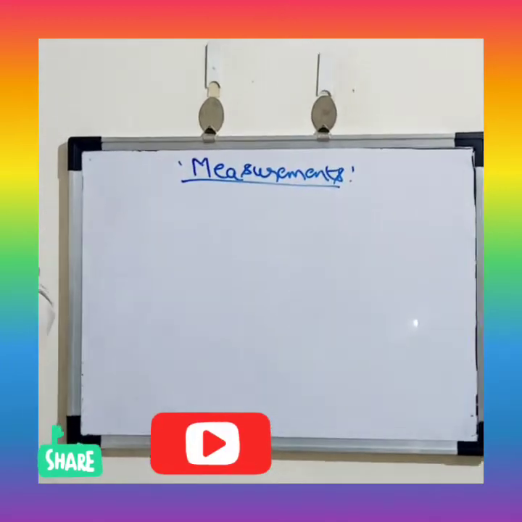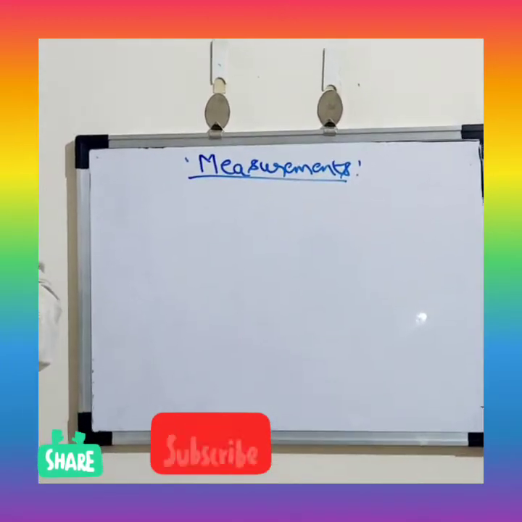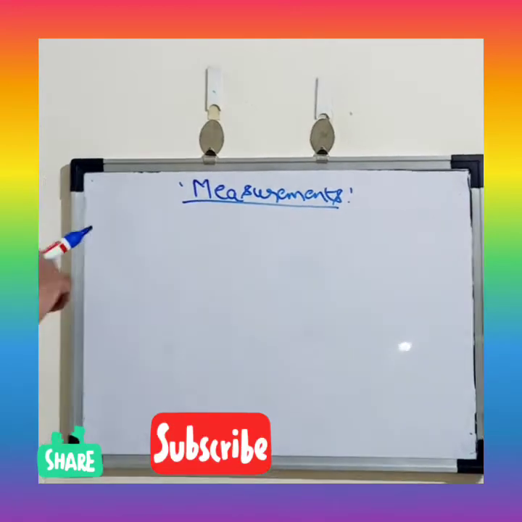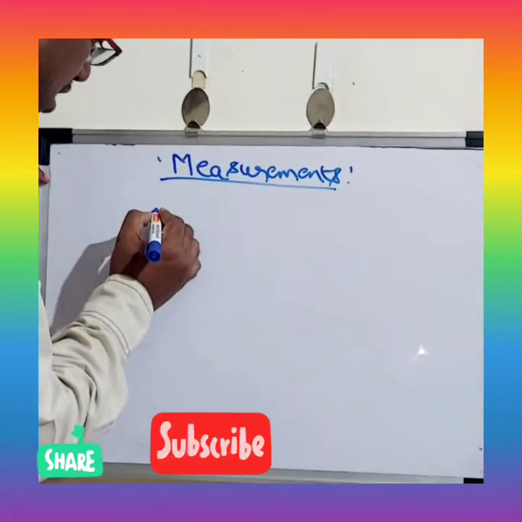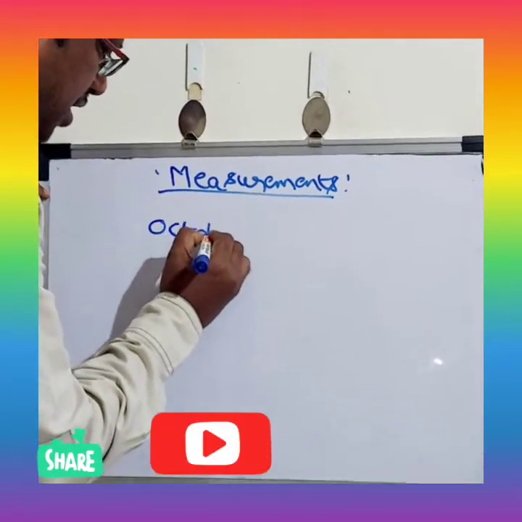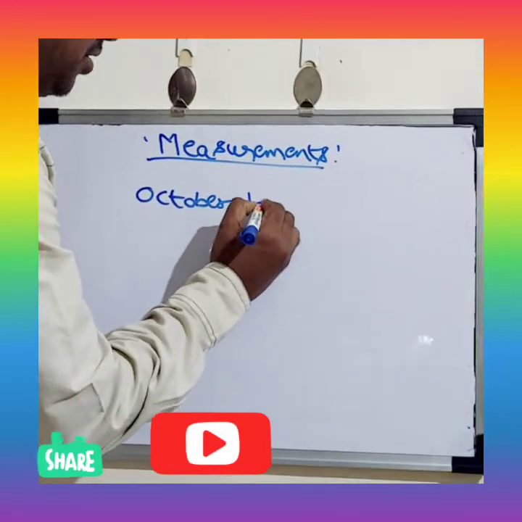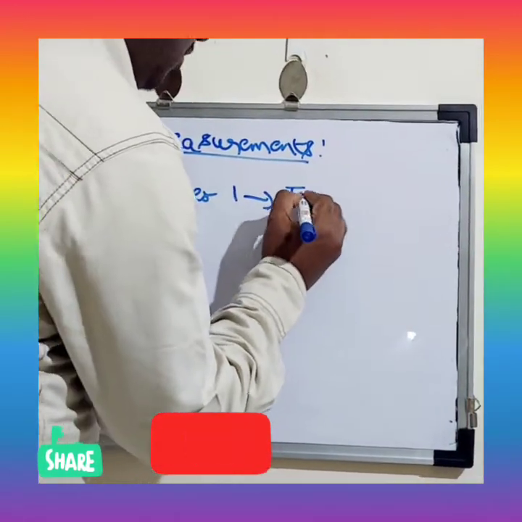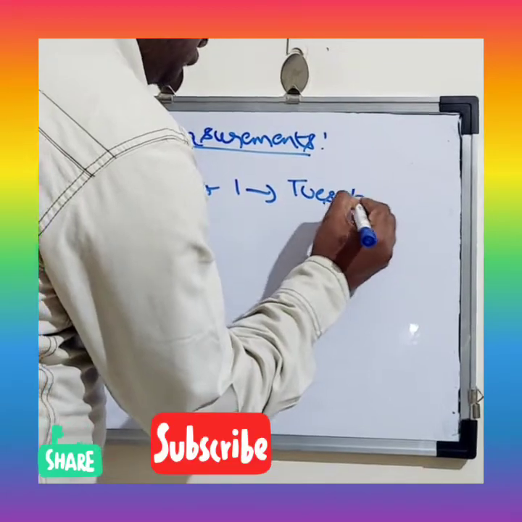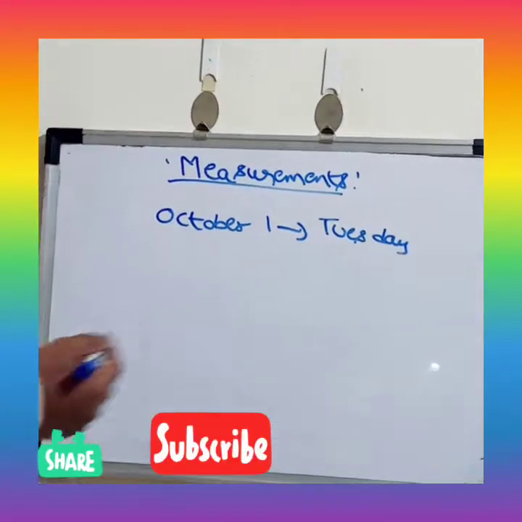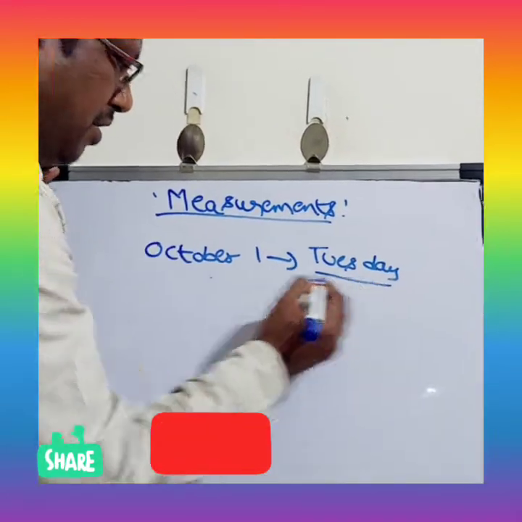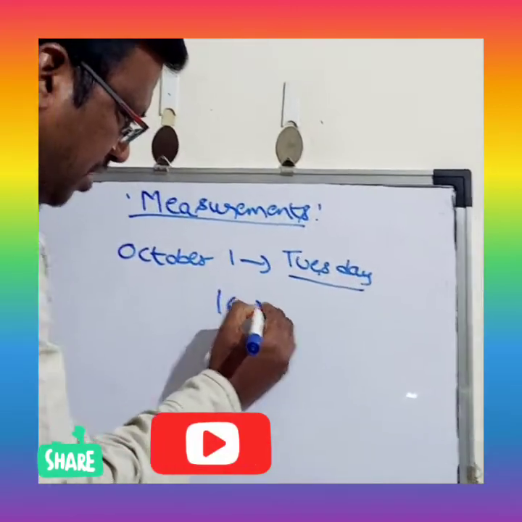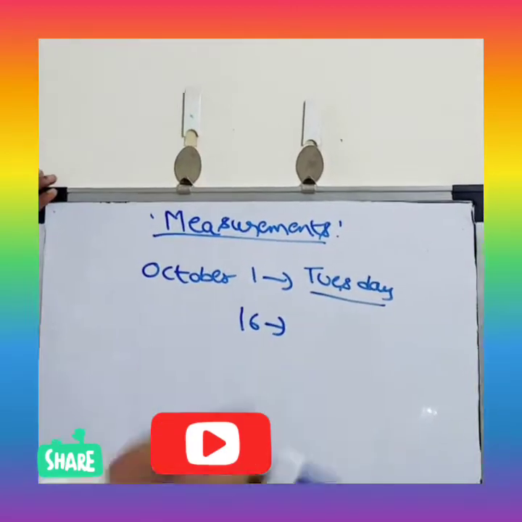Now we'll see one more problem which is related to the day of the week. In a particular year, October 1st is Tuesday. Then what is the day of October 16th in the same year?